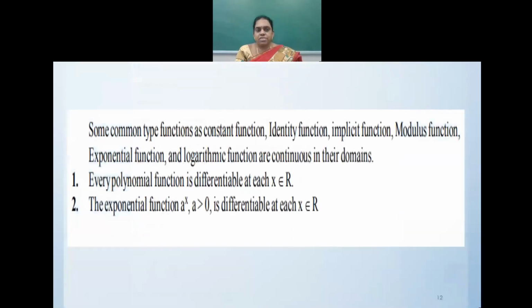Some common type functions such as constant function, identity function, implicit function, modulus function, exponential function, logarithmic functions are continuous in their domains. Every polynomial function is differentiable at each x belonging to R. The exponential function a to the power x, a greater than 0, is differentiable at each x belonging to R. So keeping all this in mind, we can verify Rolle's theorem and Lagrange's mean value theorem. Thank you.